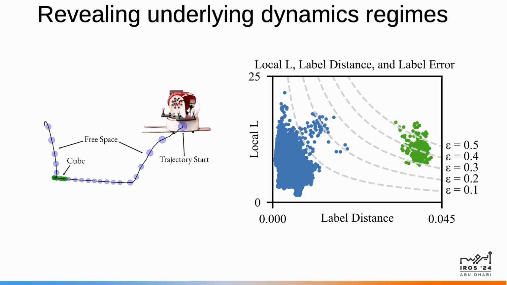Additionally, note that the x and y axes are the two factors that comprise the continuity term of the label error bound, and so their product corresponds to label error. So, the dashed lines represent different label error thresholds used for filtering, and we see that they segregate out high error data that would damage policy performance, confirming our design of the filtering algorithm.